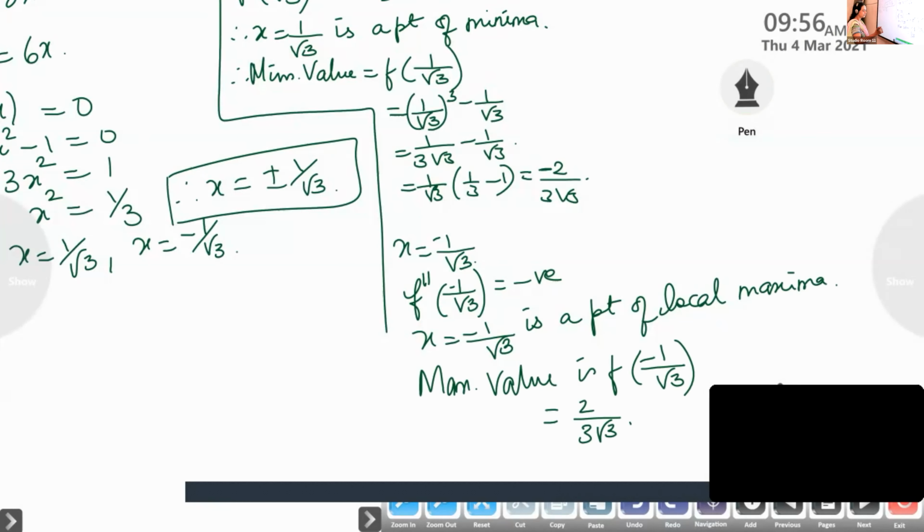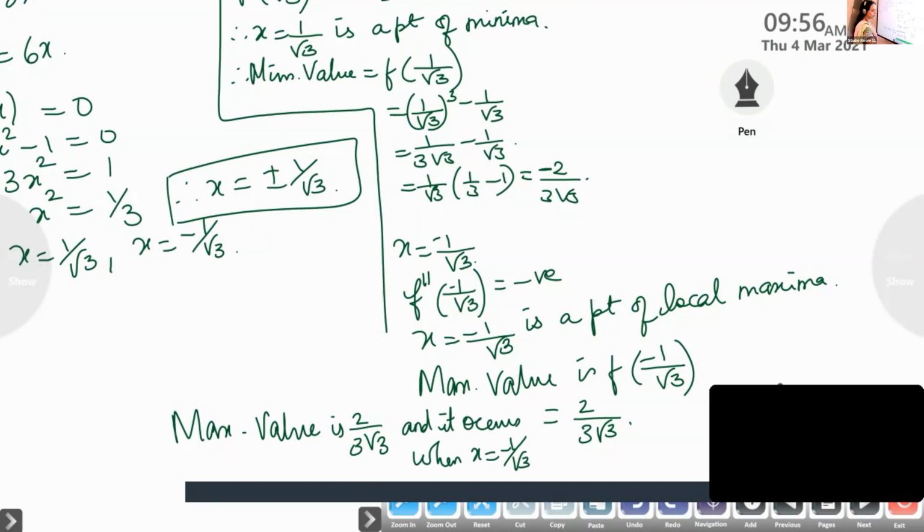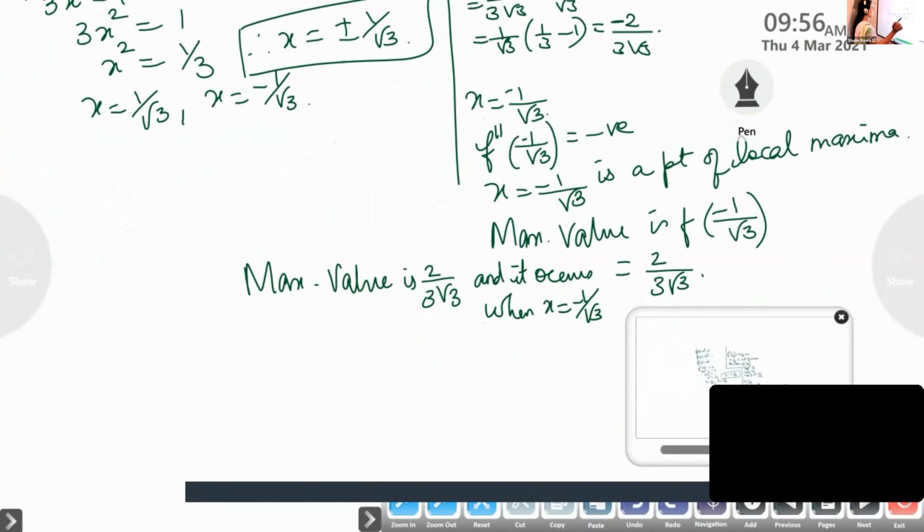Okay, after finding this, you conclude it. So by writing that maximum value is 2 by 3 root 3 and it occurs when x is equal to minus 1 by root 3. Same way, write the next one also.